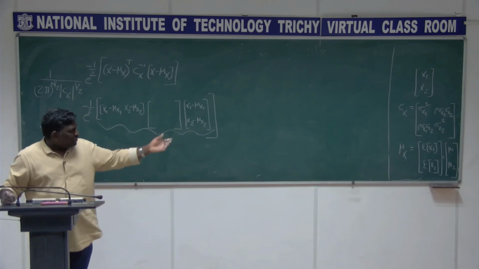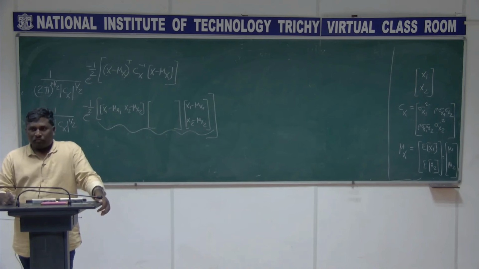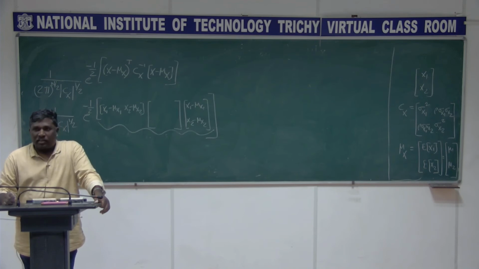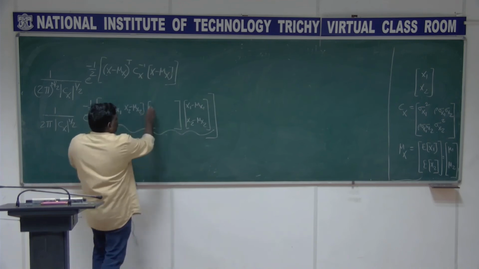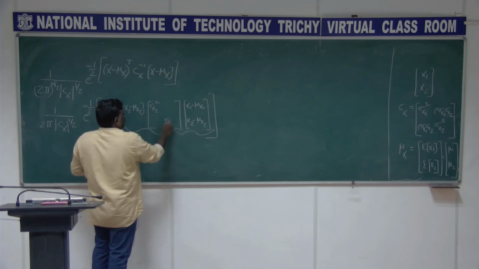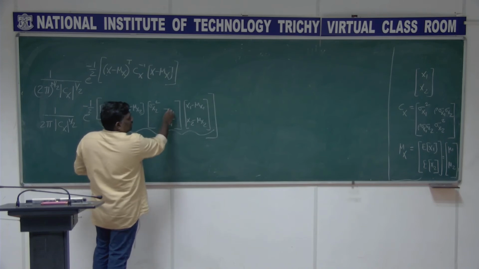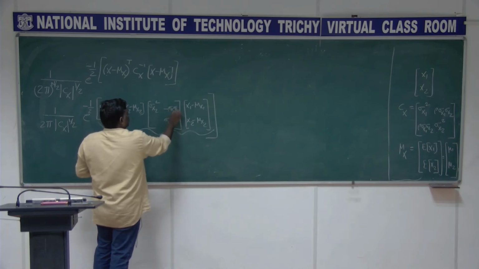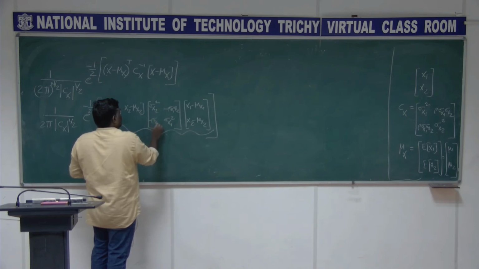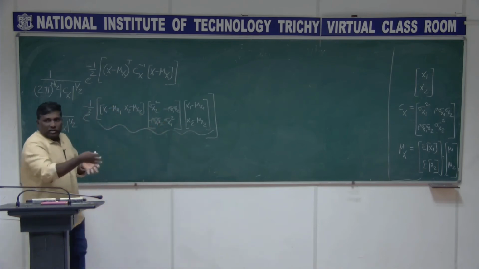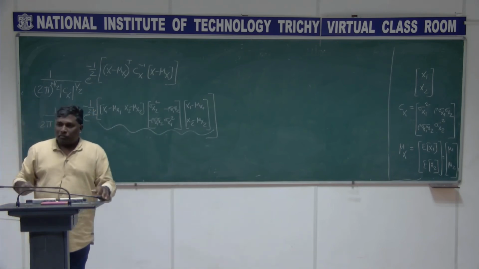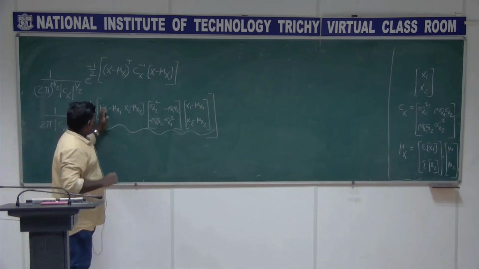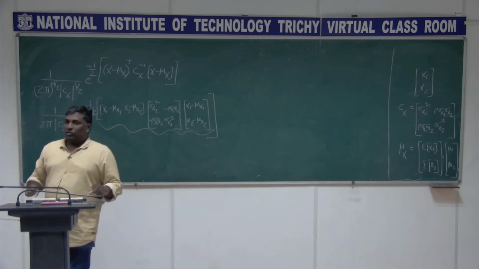You can even find out the inverse. So what is the inverse? First of all, 1 by the determinant, times the adjoint of your Cx, right? So what do you get for this? Sigma x2 square, and this is sigma x1 square, and here it is minus rho sigma x1 sigma x2, and this is minus rho sigma x1 sigma x2, and you have a determinant in this, which I just take as a constant K. I just wanted to know what this expression looks like.